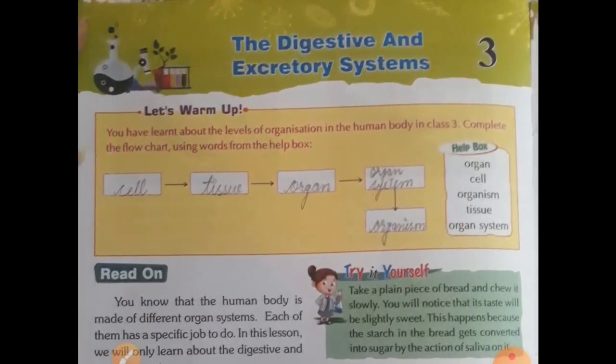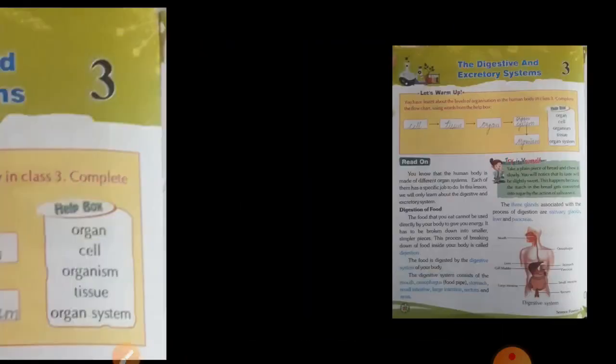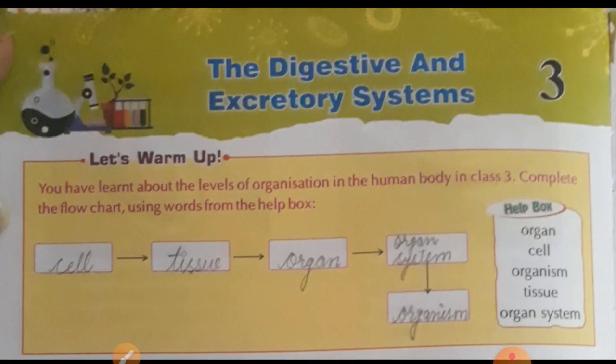Lesson number 3, chapter name is the digestive and excretory systems. Here you see. In this chapter, digestive and excretory system, we will study about digestion and excretion. What is this digestion and excretion? In this chapter I will tell you. First of all, let's do the warm up exercise.